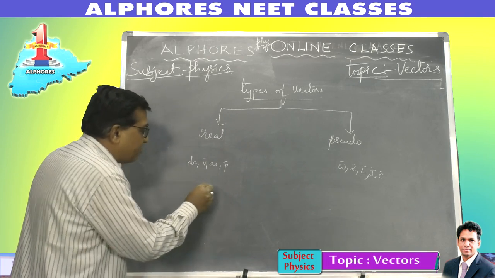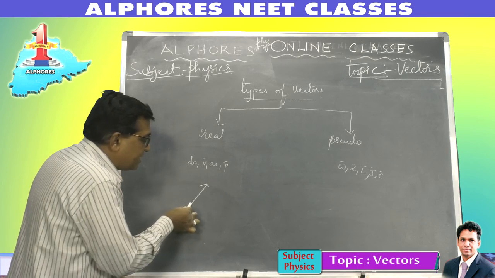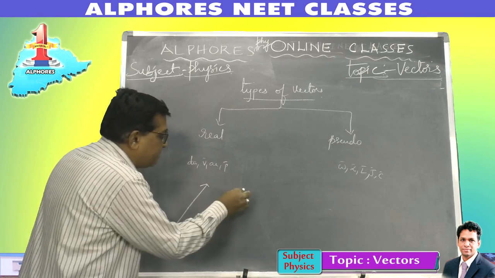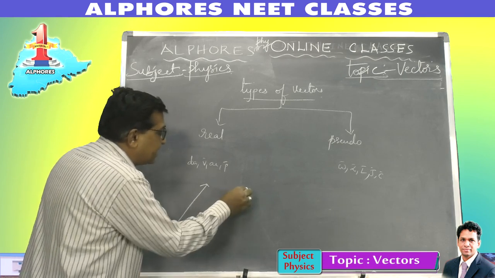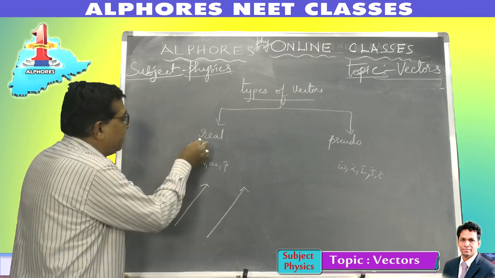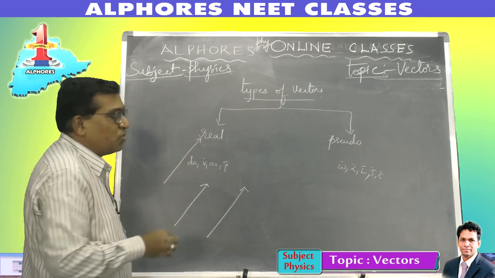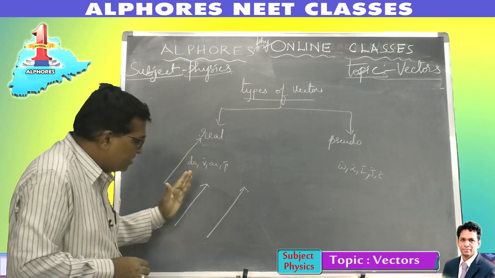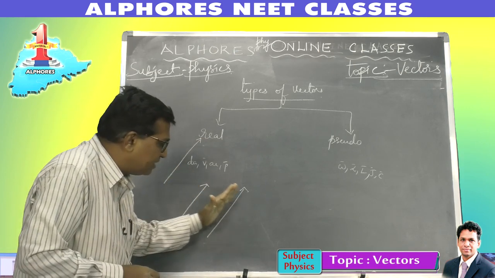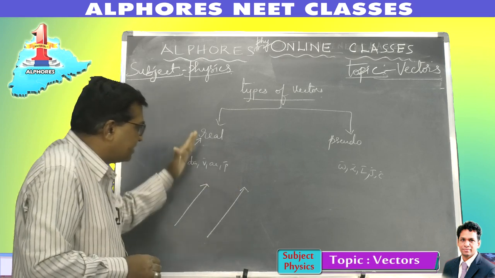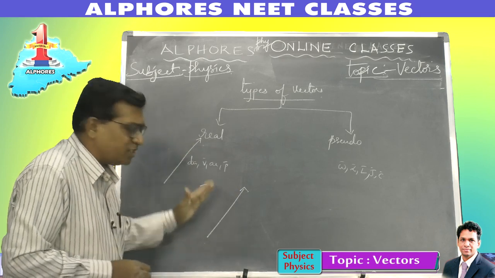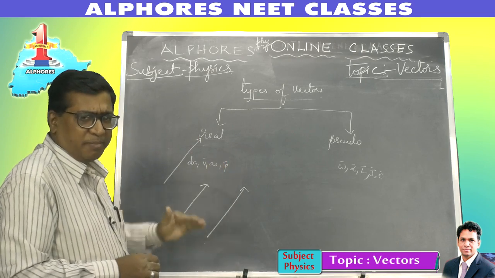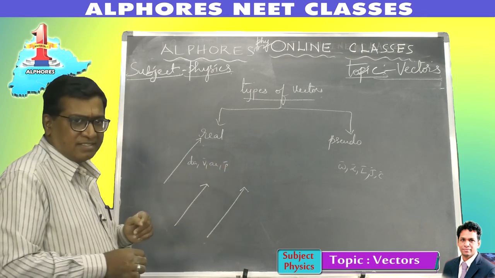Vectors have a simple thing. If a vector is represented, and I displace the vector parallel to itself in this direction, or this way, there is no change in its orientation, its magnitude, direction, everything remains the same. This way, I can freely displace the vector in any direction. Such vectors are free vectors, right?